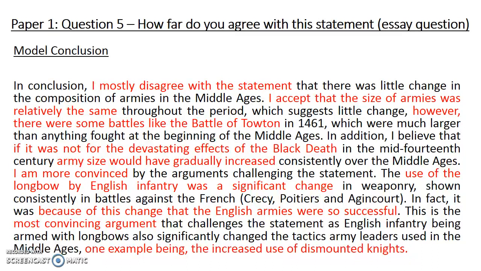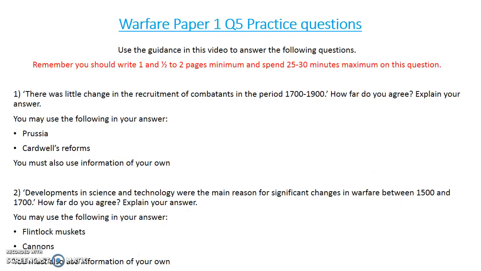I then say I believe that is the most convincing argument. That is always a good thing to do. So this is my most convincing bit of evidence. And at the end, I link the increasing use of longbows by infantry to the fact that it made knights dismount, so that links together as well. So you can see I've prioritised which reason I think was the most important, and I've made links during my answer.